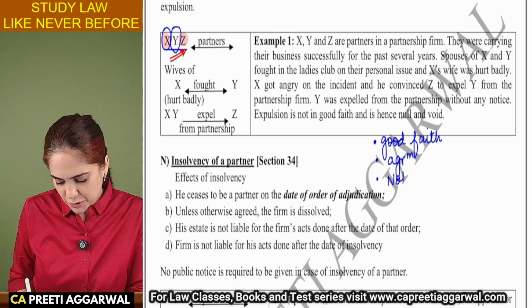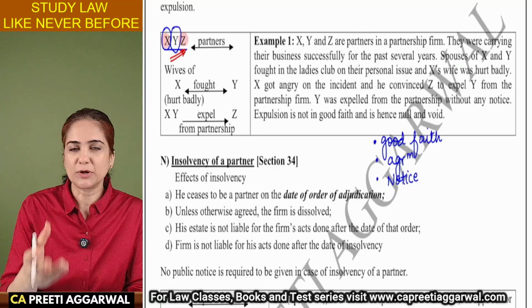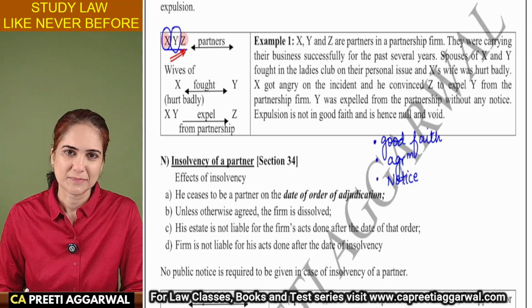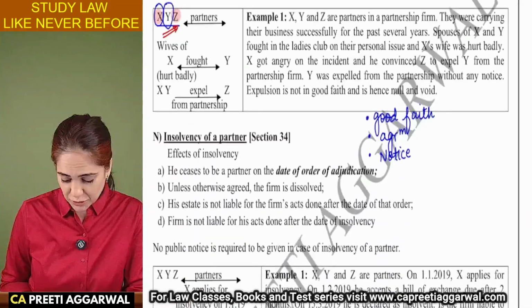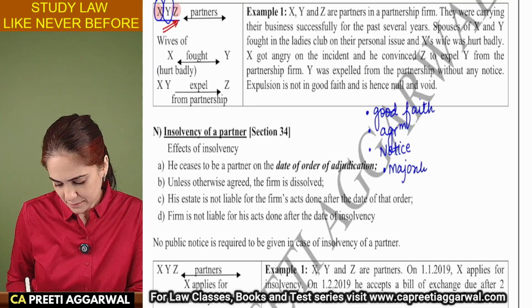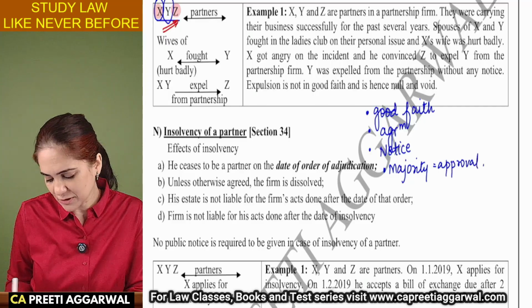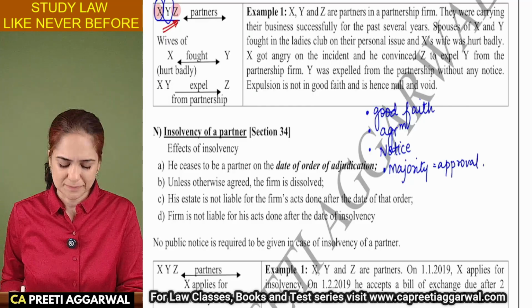And you also need to give a notice to the partner that you're expelling him. Otherwise, expulsion is not valid. And yes, you also need the approval of majority. It is not approval of all because the one who's being expelled will not give his approval. So, with the approval of majority.